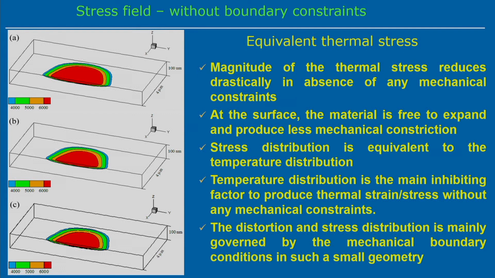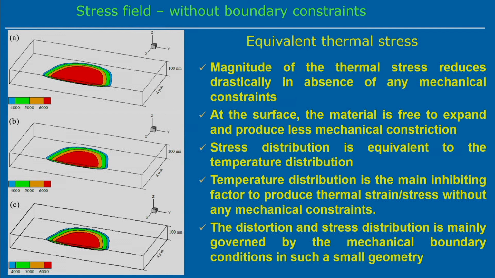Therefore, temperature distribution is the main factor to produce the thermal strain without any mechanical constraint. It means that since we are not applying any kind of mechanical constraint, the temperature difference is mainly responsible to induce the thermal strain in this particular case. But when we put the boundary constraint, the constraint can induce some amount of strain also. So the distortion and stress distribution is mainly governed by the mechanical boundary condition in such a small geometry.